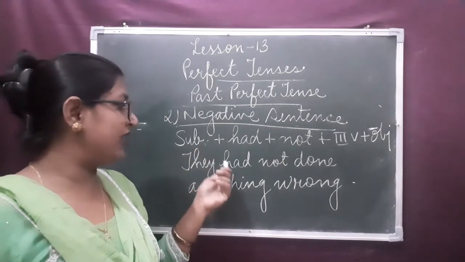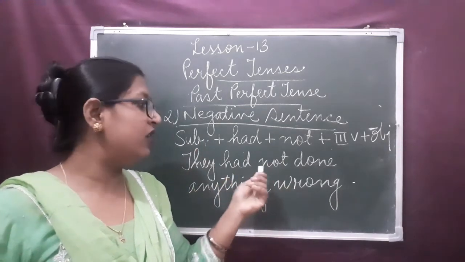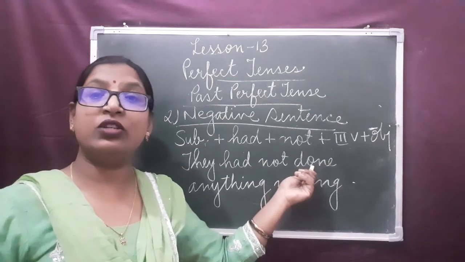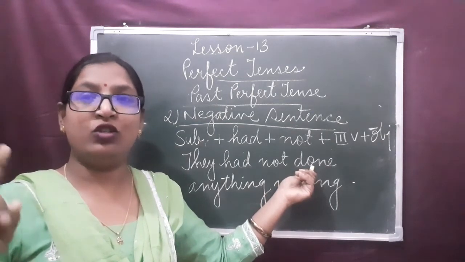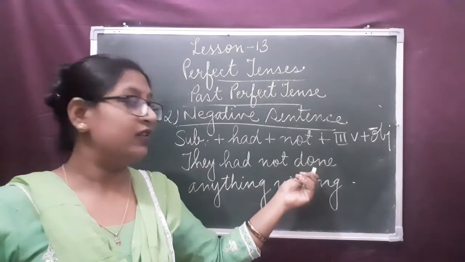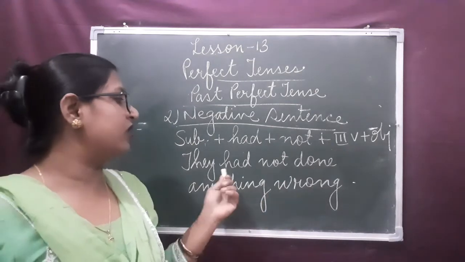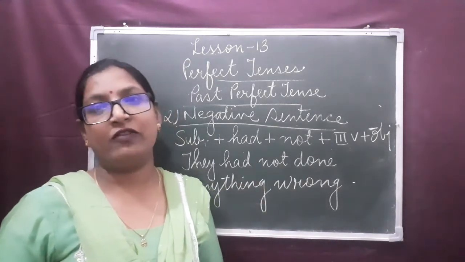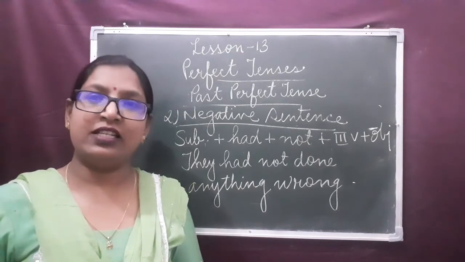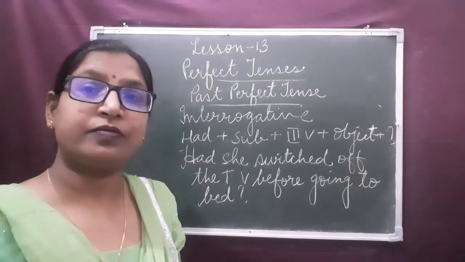They is the subject, had auxiliary verb, not the word of negation, done, the third form of the verb. Do, did, done. They had not done anything wrong. Likewise, we frame the negative sentence in past perfect tense.